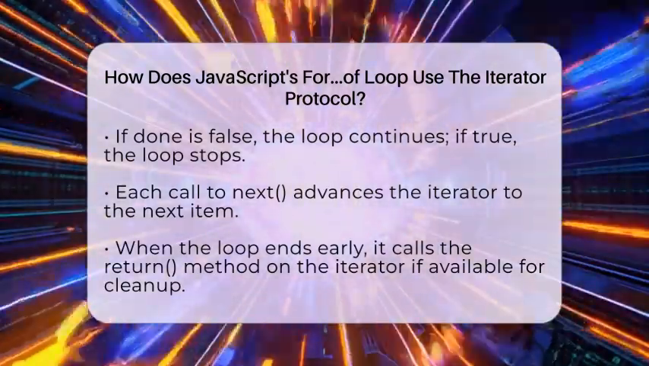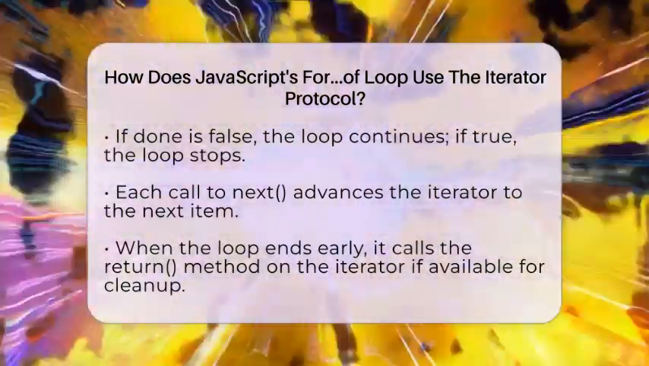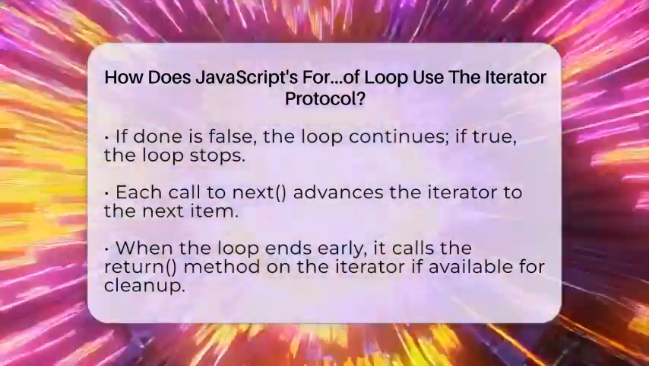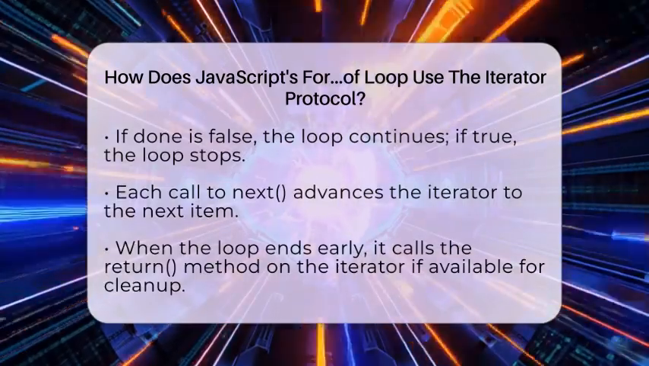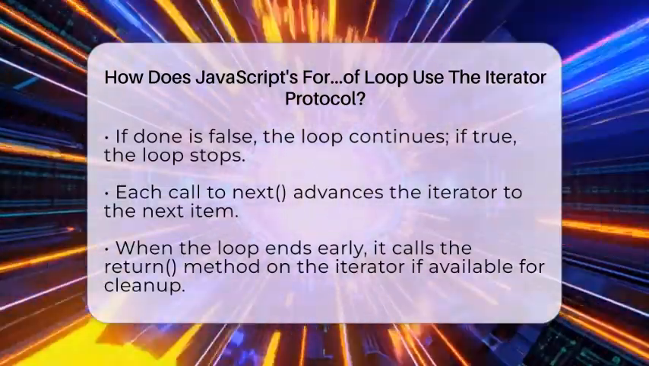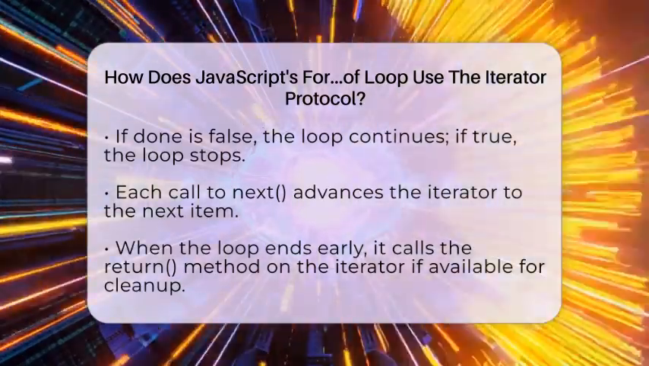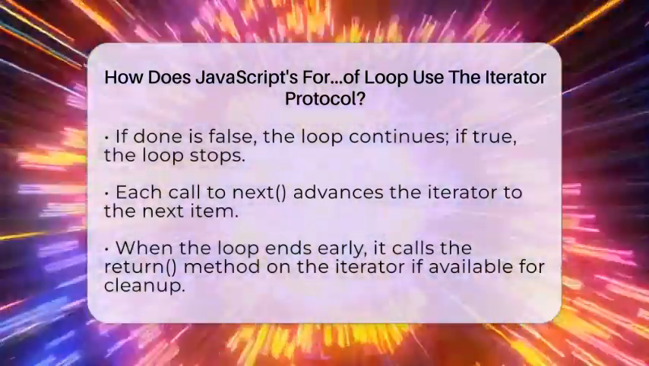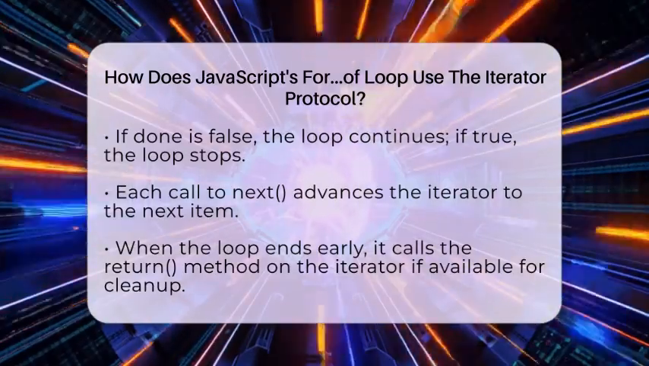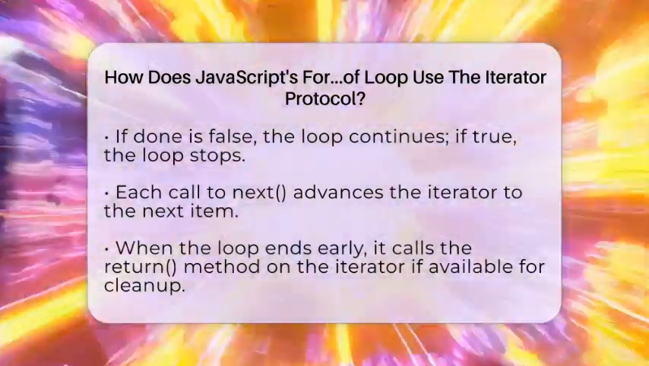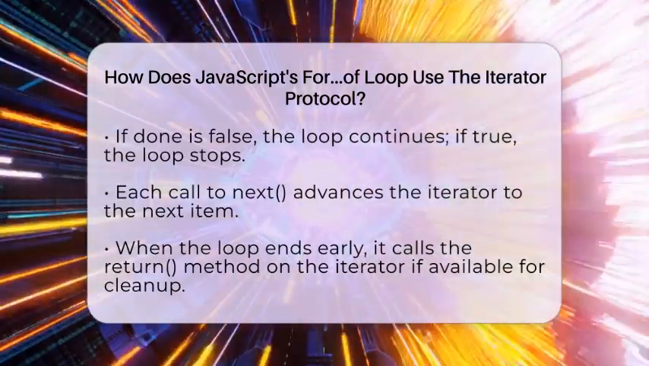This system works with many types of data in JavaScript. Arrays, strings, maps, and sets all have a Symbol.iterator method. That means you can use for to loop over them easily. You can even create your own objects that follow the iterator protocol by defining a Symbol.iterator method. This makes for very flexible and powerful for working with different data structures.